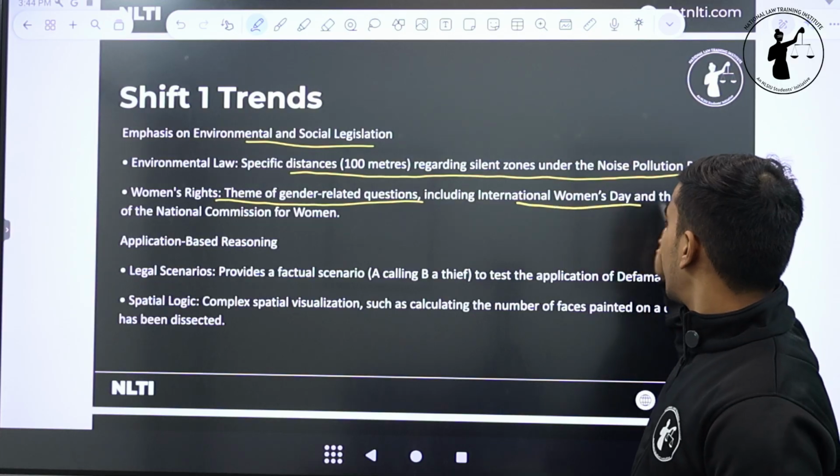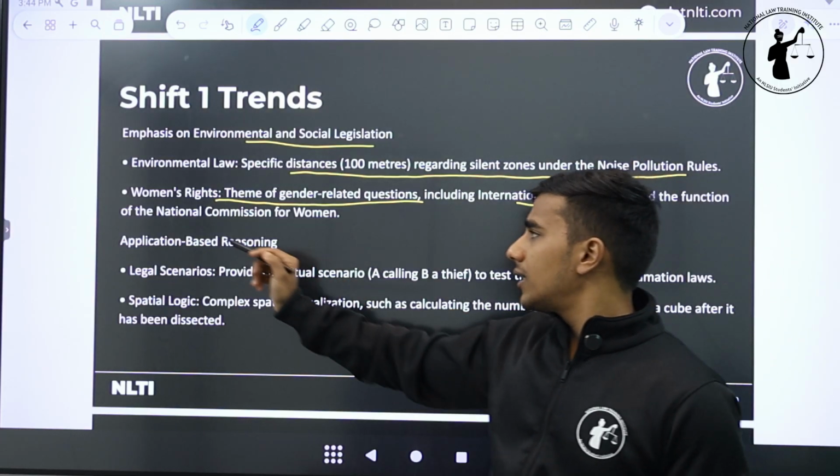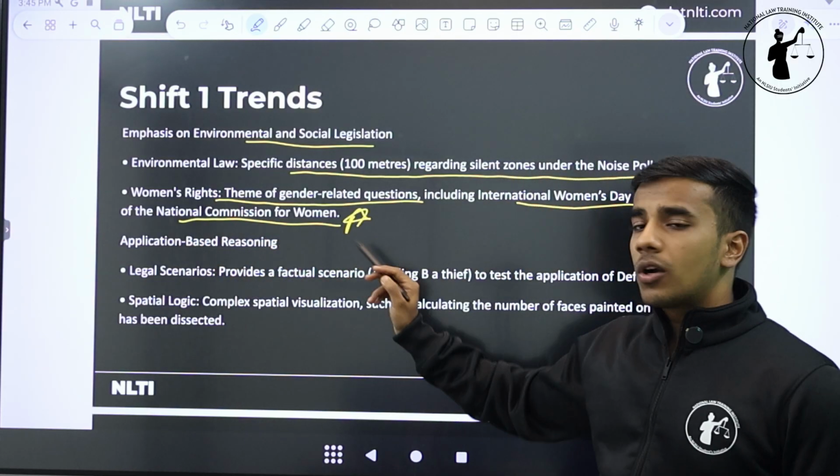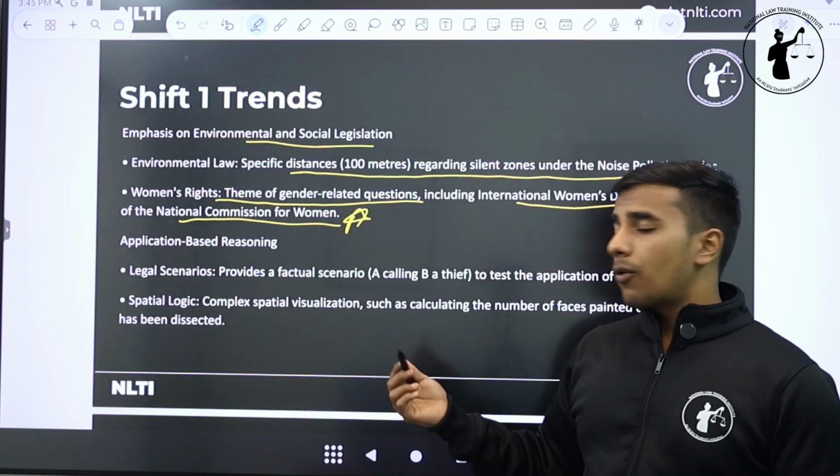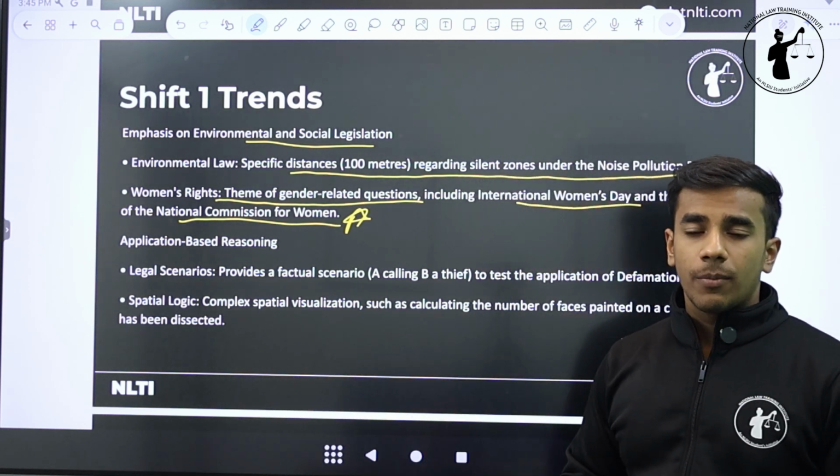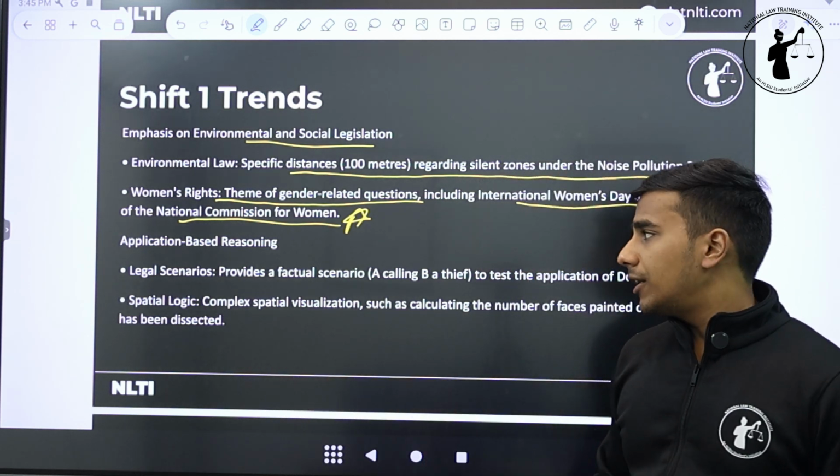It included questions like International Women's Day and the function of the National Commission for Women. You can also look up the chairperson of NCW, what their role is, who can be the chairperson of NCW, and what is the eligibility to become a member.